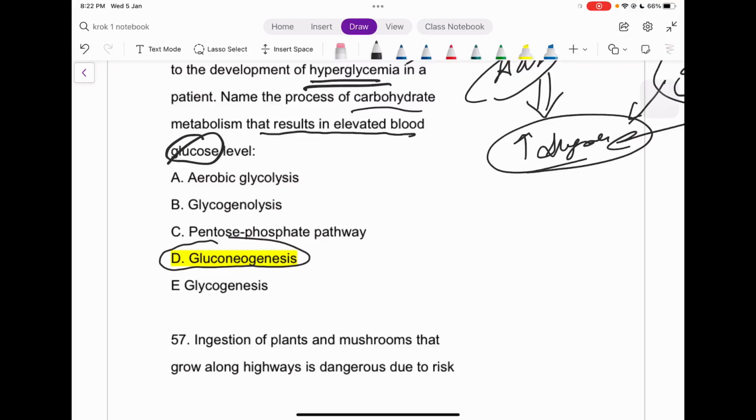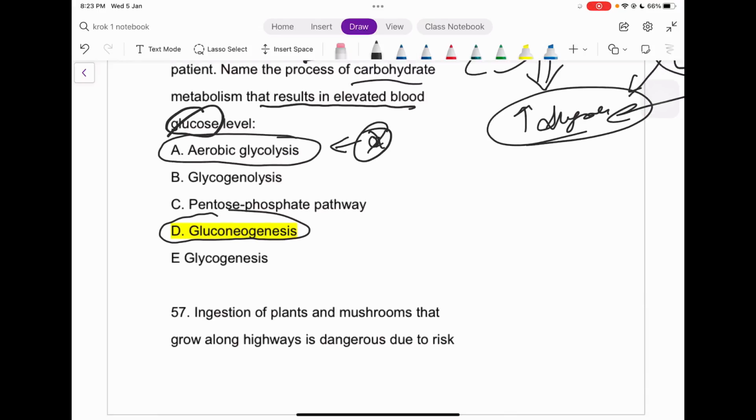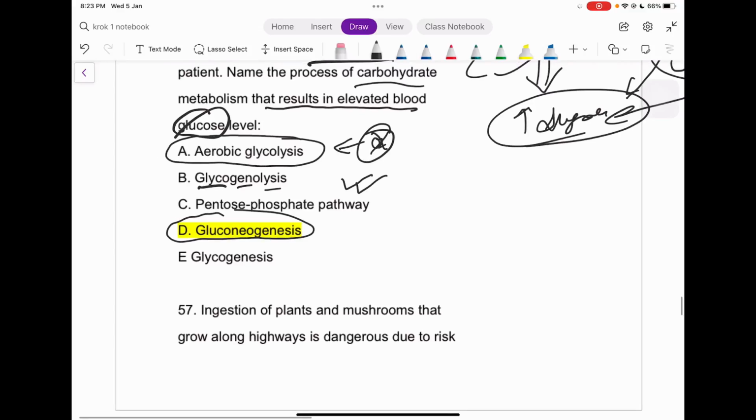Again, let's see the other options. Anaerobic glycolysis, no, there is enough supply of oxygen, so this can't be the answer in any condition, right? Glycogenolysis, so glycogen breakdown, well that's of course happening with this process, but it's not that much. If you read about the work of adrenaline itself, you will see it increases gluconeogenesis. So it's by the breaking of the glycogen, but it's not itself the correct answer.